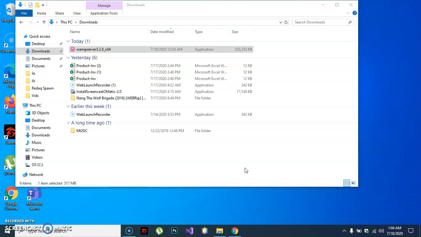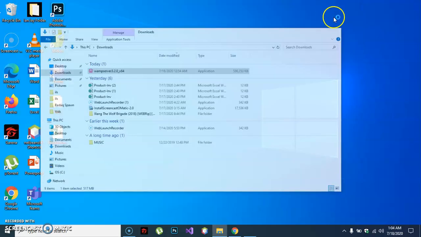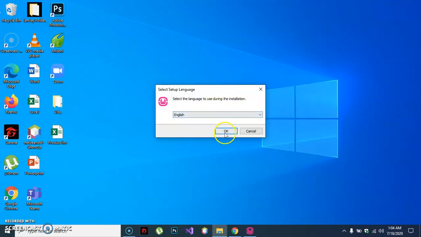Oh, it takes too long, guys. Be patient, guys. WAMPSERVER and XAMPP are the same. So if you download WAMPSERVER, it's good, but XAMPP is also good. Click yes, guys. English. Okay.